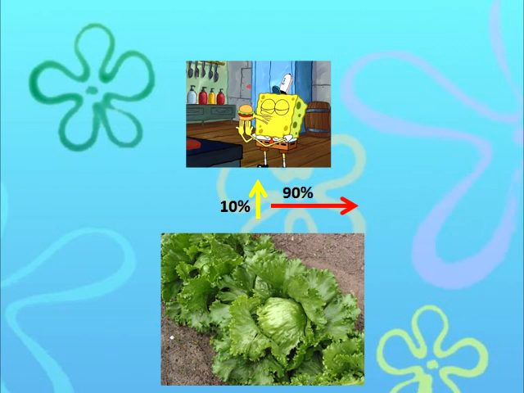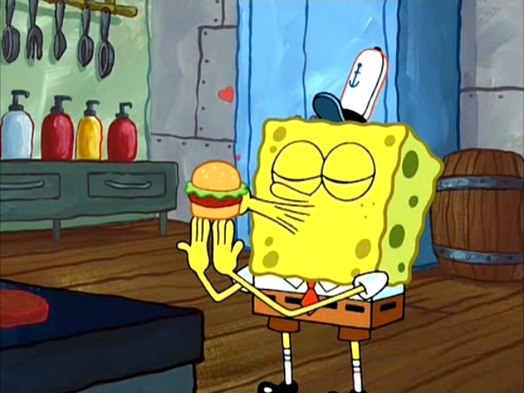With the lettuce, SpongeBob is a secondary consumer, so he gets to eat the lettuce directly without much energy wasted. This is why adopting a vegan diet is more energy efficient. SpongeBob is able to consume the majority of the energy from the lettuce, while with the patty, much of the energy from the food eaten by the cow is released into a lower quality energy that is not usable to him.